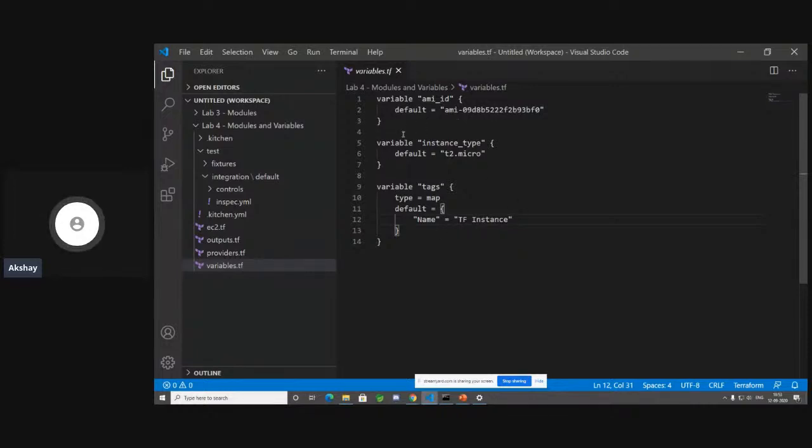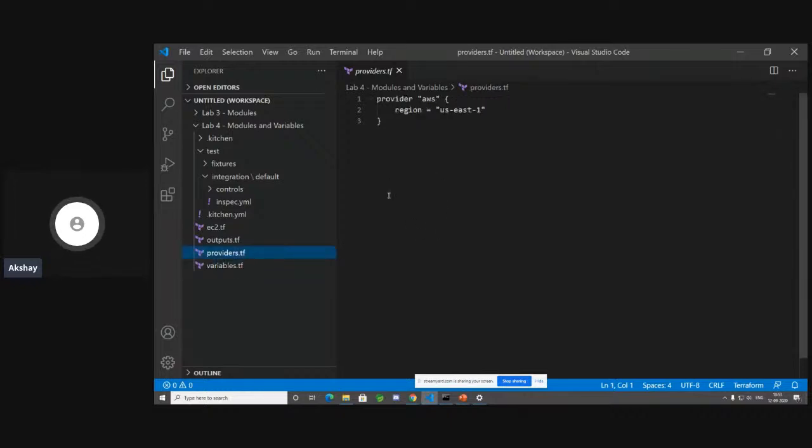Okay, so since we have declared our variables over here, let's take a look at the providers file. Now the providers file over here is very simple. It's just the region us-east-1 that we are going to create our instances in. Okay, now let's take a look at the outputs file.